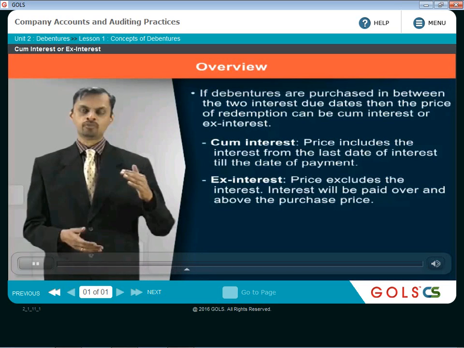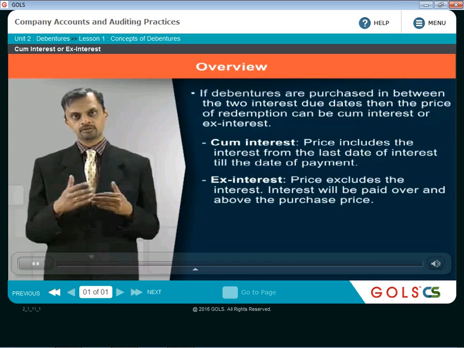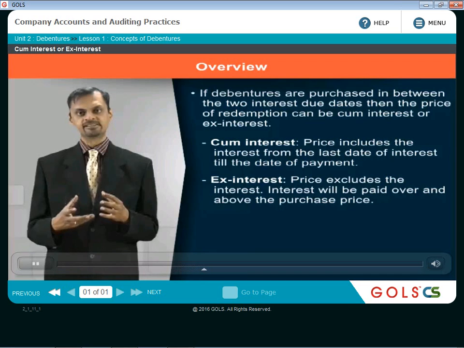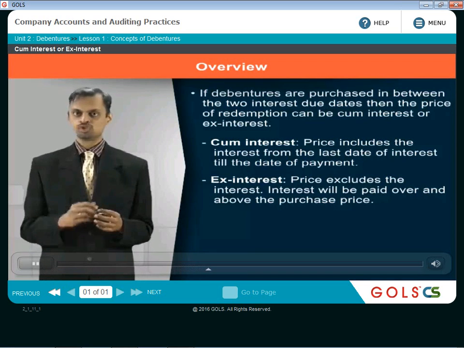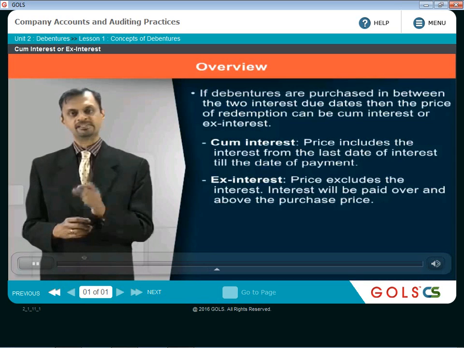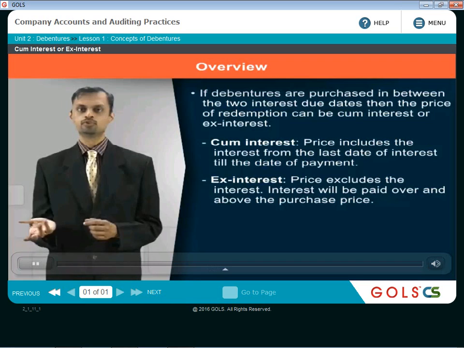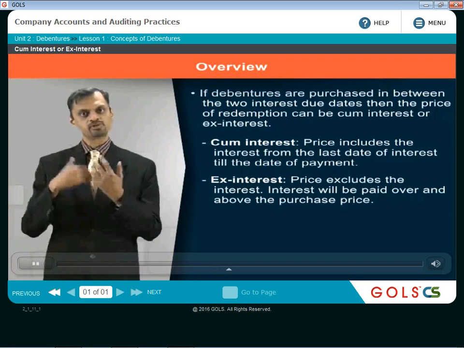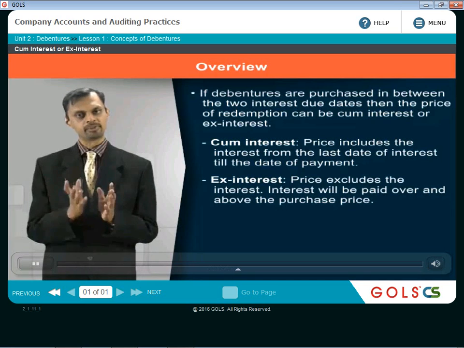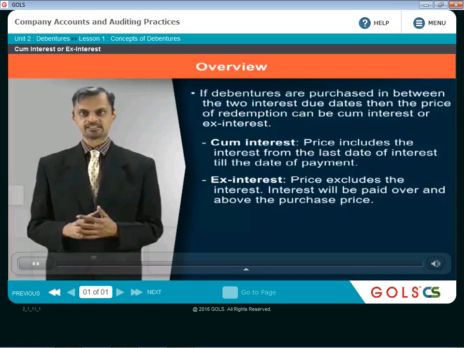From 1st April 2014 till 31st December 2014, for that prior period, the interest is supposed to be payable to the original debenture holder. So this interest will be included in the price. When the price is paid, it will be inclusive of the interest, and the original debenture holder will get the interest portion automatically by way of the price. So the price includes the interest from the last day of interest till the date of payment.